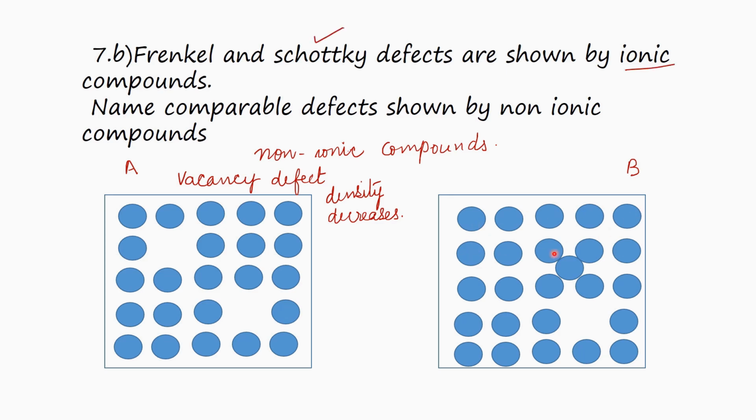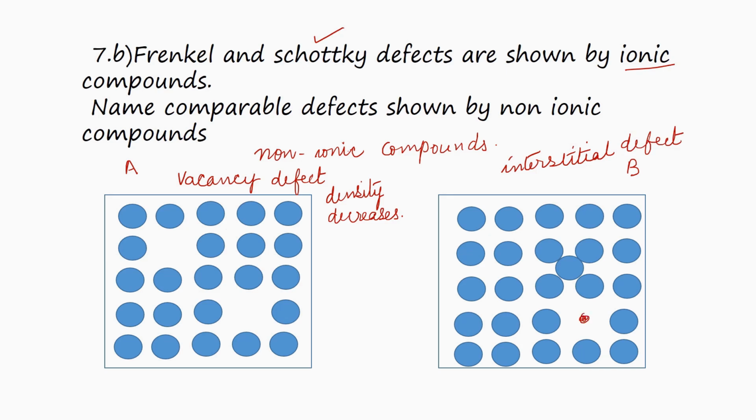Look at diagram B. One particle at this site is shifted from that site to the interstitial site. That is what is shown there. The particle is not lost. It is only shifted to another spot. This defect is called interstitial defect.